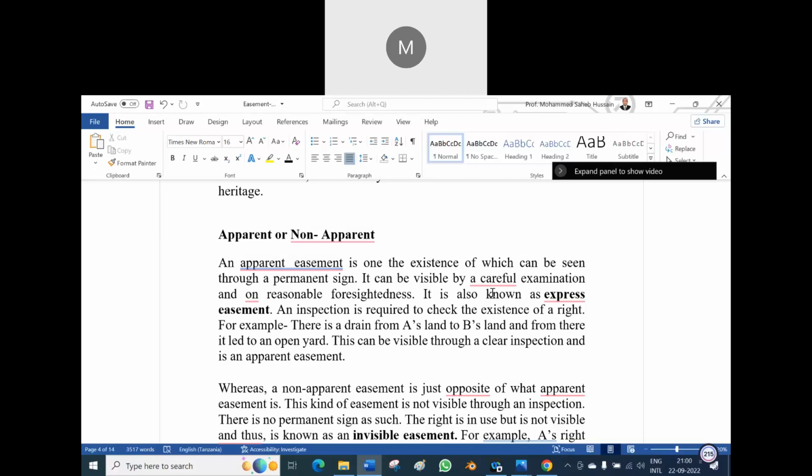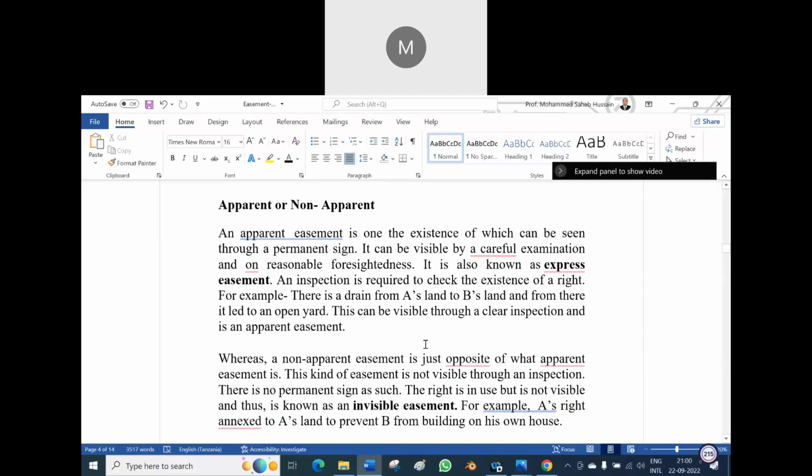For example, there is a drain from A's land to B's land, and from there it leads to an open yard. This can be visible through a clear inspection and is an apparent easement. Because sometimes drainage pipes run from one land to another land. At that time, it is an apparent easement, or we can say express easement, because we can observe it by observation. Is it clear? Yes, sir.